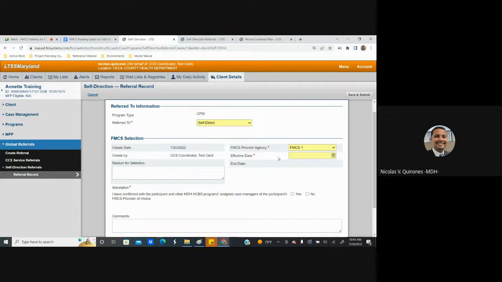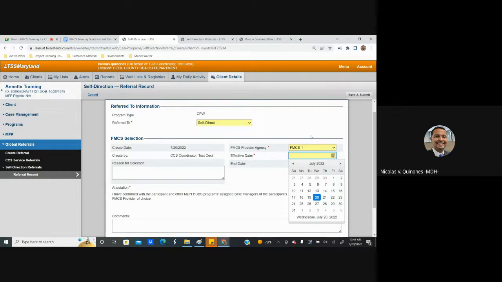And then the second critical piece of information that needs to be identified is what is the effective date that this participant will start working with this FMCS provider. The system will allow you to select any date, whether it's in the past, the current date, or even a future date. However, specific to the DDA program, during the initial rollout, there is an open enrollment period, and specific guidance will be provided to the CCS on the appropriate effective date to select for FMCS providers. That is specifically for people that are doing new initial assignments and not for participants that are transitioning from one FMCS provider to the next. But again, all of that will be provided through guidance from DDA to the CCSs.